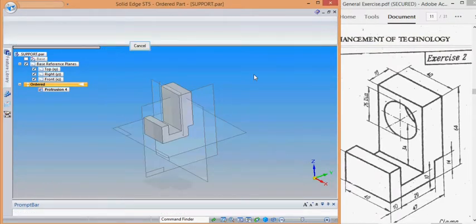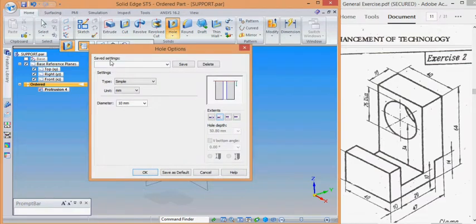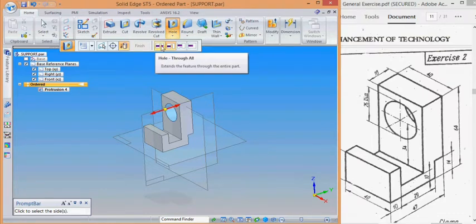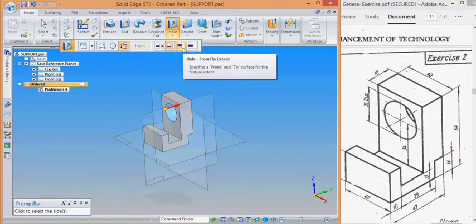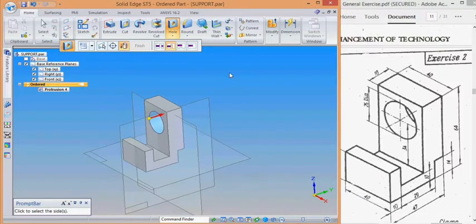but we have not yet specified the dimension of the hole. The hole is 26 mm, that's why I give the 26 diameter, and here say okay because it is a simple hole. Give the extension. We can choose the through all option, or the through next option also, but the simple option here is through next. That's why we have chosen through next, giving the direction of extension on this side, and click here on that side.